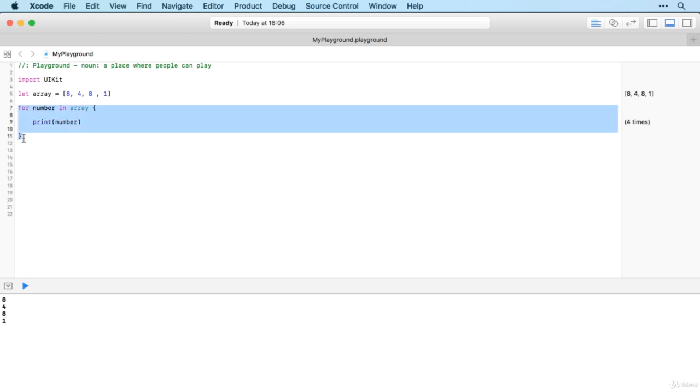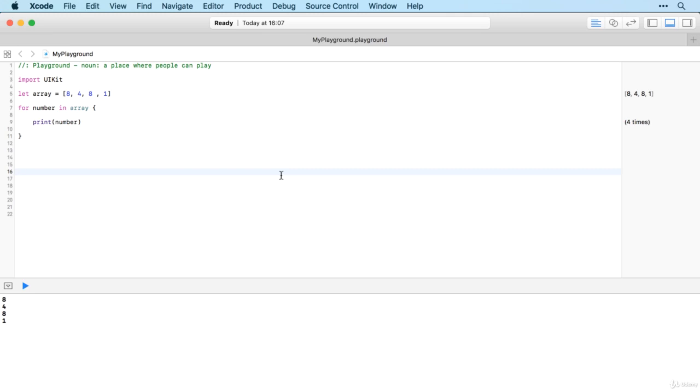So you can see that's much neater and cleaner than using a while loop. So when looping through an array, I would definitely recommend using a for loop. If you're doing something else with your loop, then probably while is the best way forward.